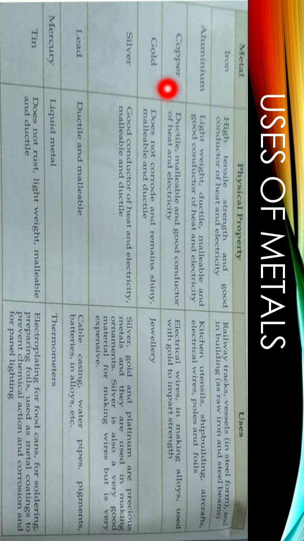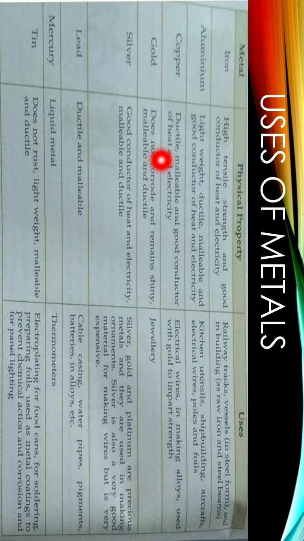Now aluminium. The special feature of aluminium is that it is lightweight, ductile, malleable, and a good conductor of heat and electricity. So the various uses are kitchen utensils. It is used in shipbuilding because the speed of its corrosion is very slow, so it is used in making ships, aircraft, then electrical wires, poles and aluminium foils.